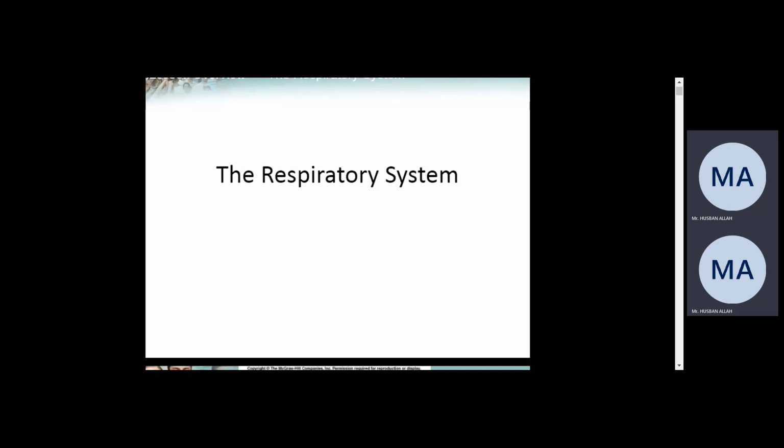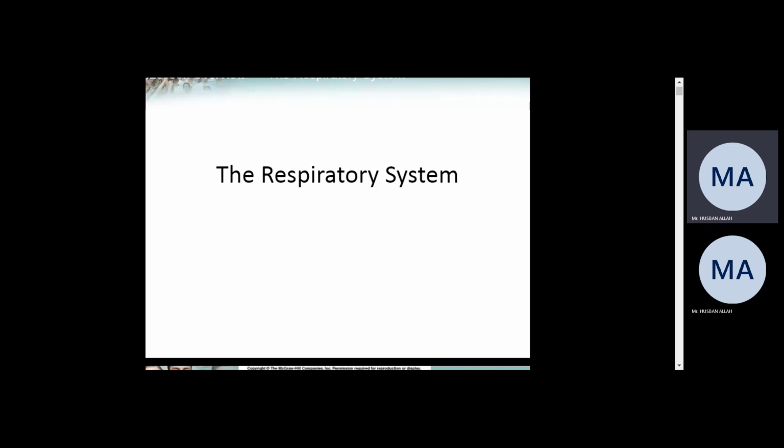Respiratory system is the system of living organisms, to be specific, we are studying it in humans. But in any living thing, to be specific in animals, there is a proper system with the help of which we can take in some gases and give out some gases. In humans or animals, the required gas which we take in is oxygen, and the gas which we give out is carbon dioxide.